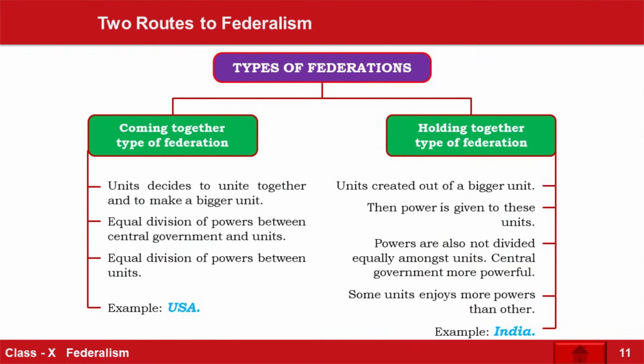difference between two types of federalism. Please write down the next question: two types of federalism in the world. One is holding together and the other is coming together. Coming together.